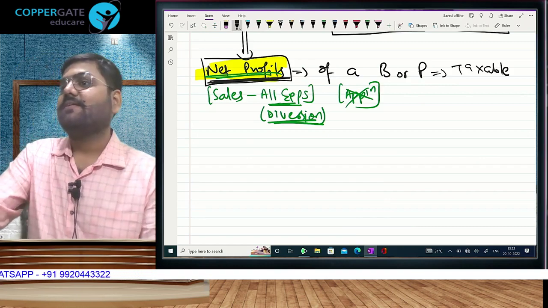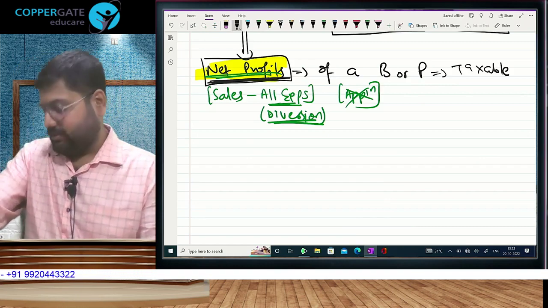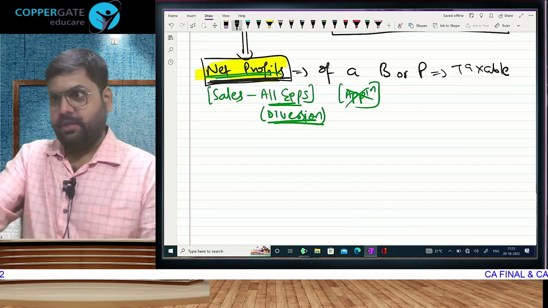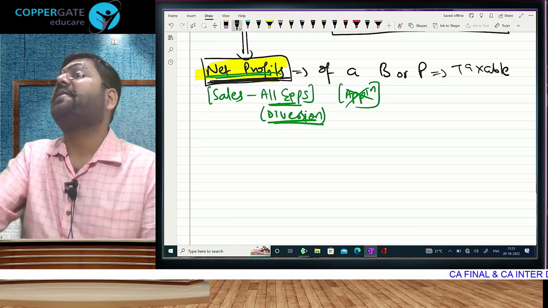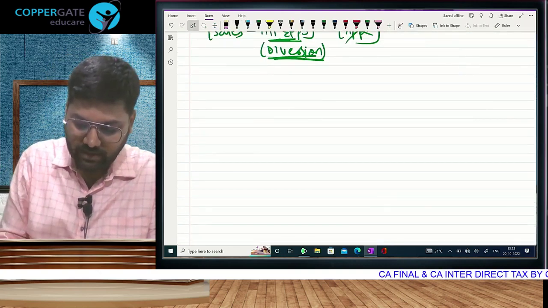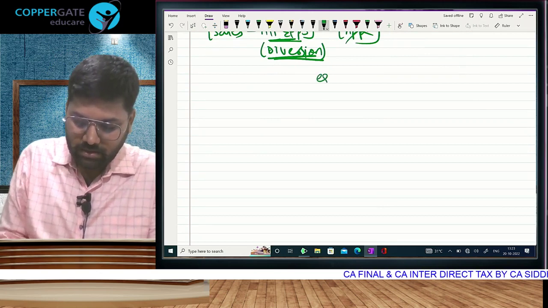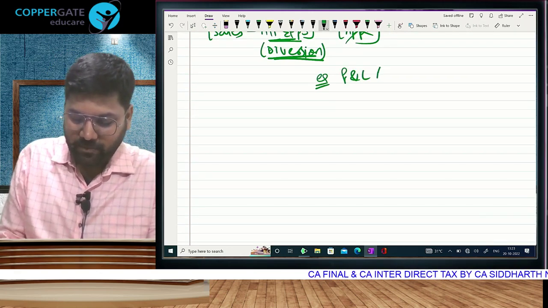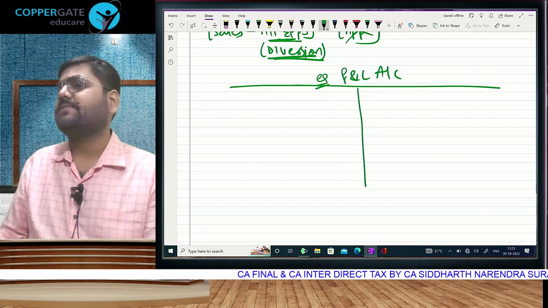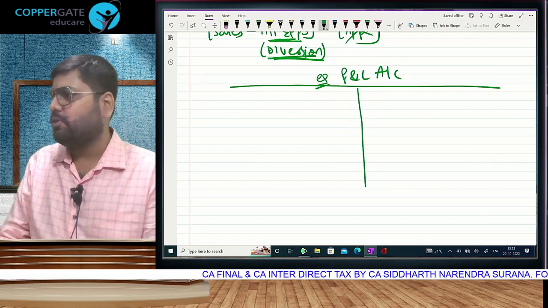पॉइंट पे आते हैं. Charging section says pay tax on net profit. Before today also we have seen net profit, and the place where we have seen net profit is called... chalo, let us make a temporary profit and loss account. Example profit and loss account. Okay. Debit side, credit side. Debit side all expenses, credit side all incomes.